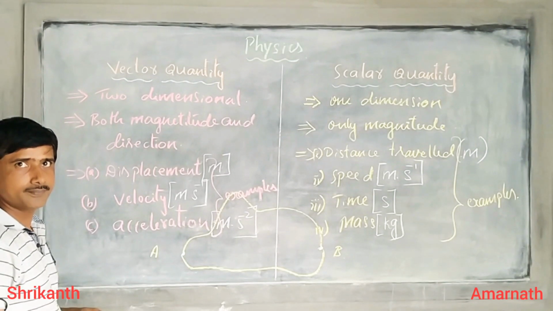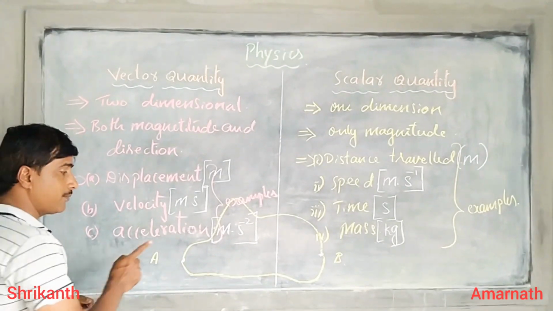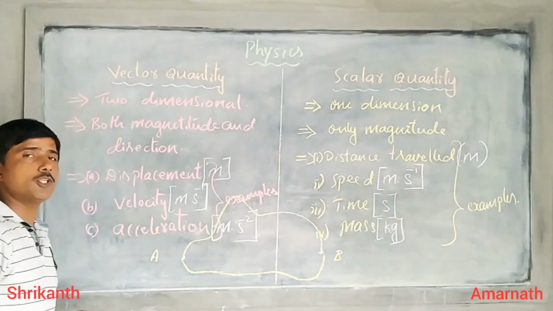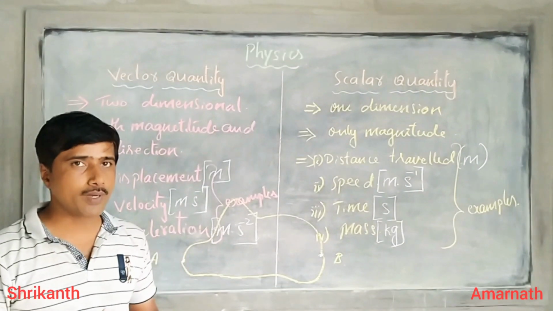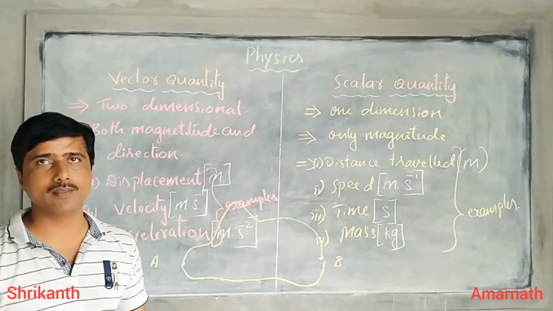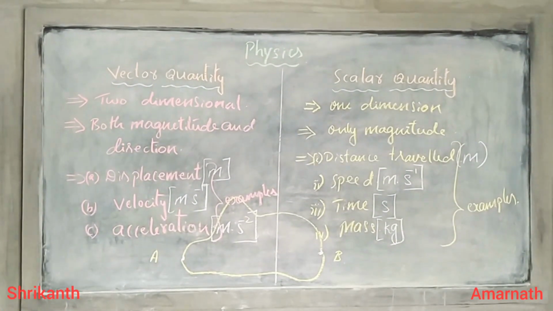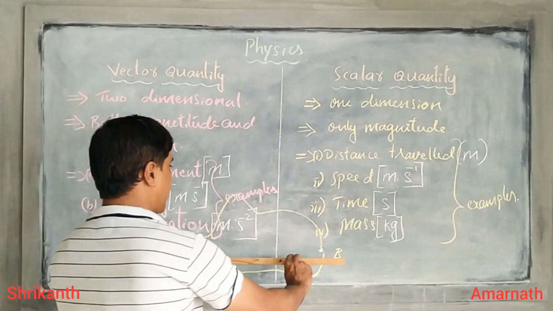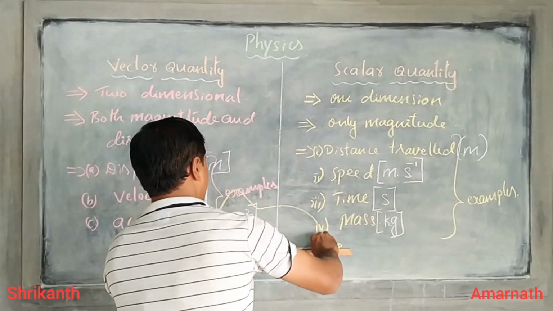But if I tell you, start from A, reach B in the shortest distance manner, how do you represent that? Yes, you have only one option, that is nothing but drawing a straight line, joining the initial point and the final point by means of a straight line.